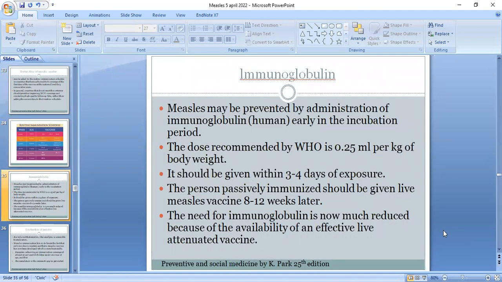Now, the immunoglobulins. Measles may be prevented by administration of human immunoglobulins early in the incubation period. The dose recommended by WHO is 0.25 ml per kg of the body weight. It should be given within 3 to 4 days of exposure. The person passively immunized should be given live measles vaccine 8 to 12 weeks later. The need for immunoglobulin is now much reduced because of availability of an effective live attenuated vaccine.